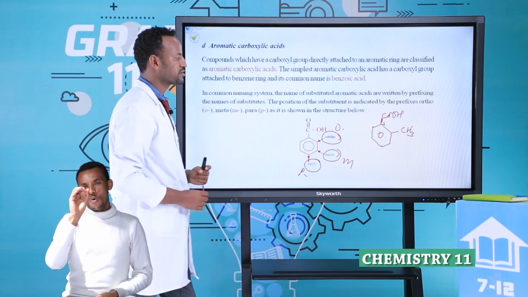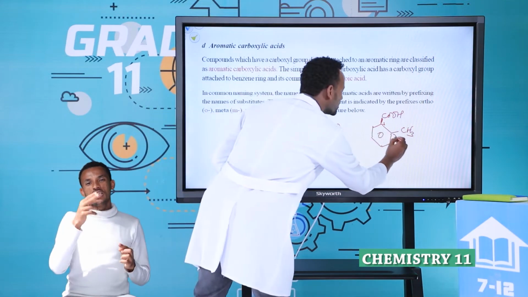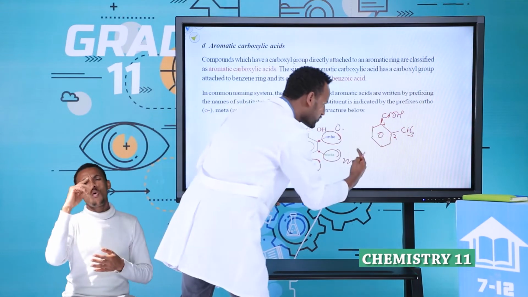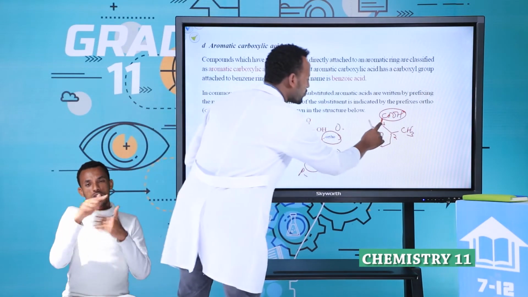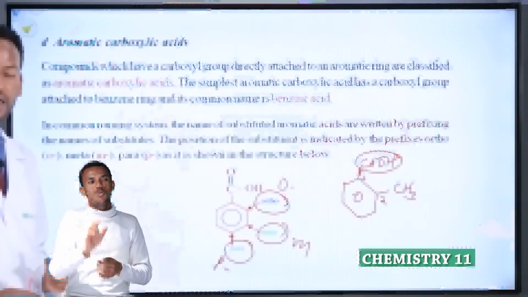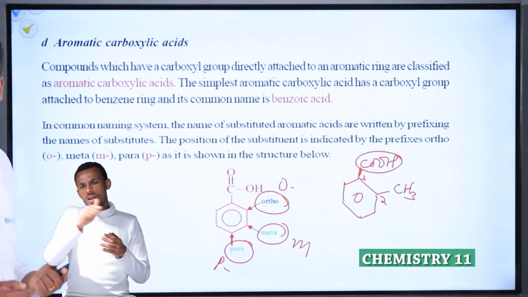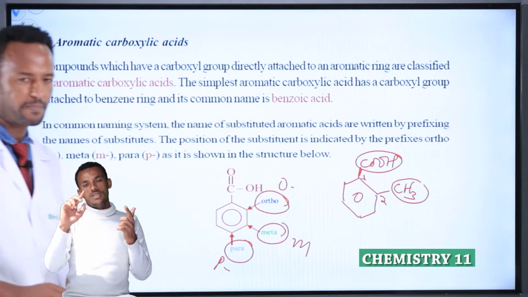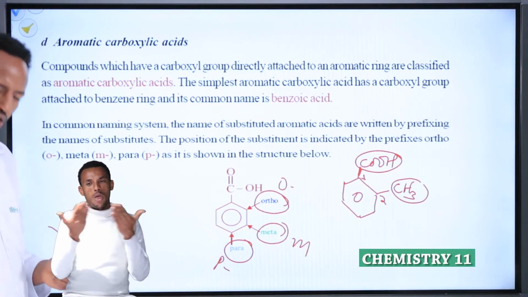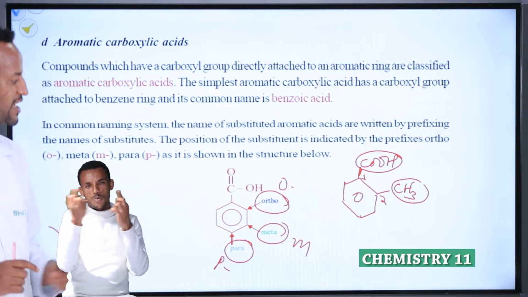COOH is the first position. CH3 is 2. Numbering always starts from the carbon attached to the COOH group. Therefore, this one is 1, this is 2. Is there any side chain? Yes. Which one? CH3. In which position? In the second position. By the way, a side chain in the second position is known as ortho.